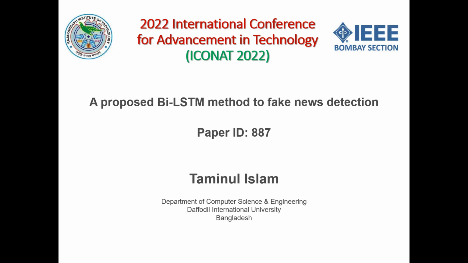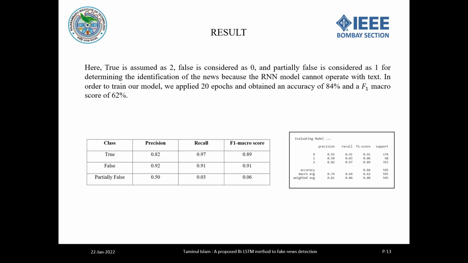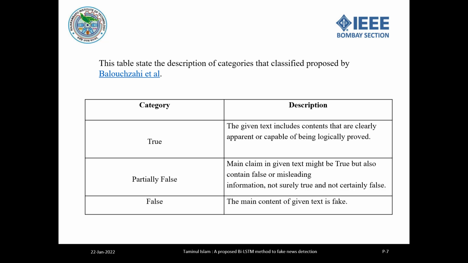Ma'am, just a minute. Go to that result analysis. Yes, the third one. We detect the true news based on keywords, and this table shows what we called true news, what we called partially false, and what we called false news.